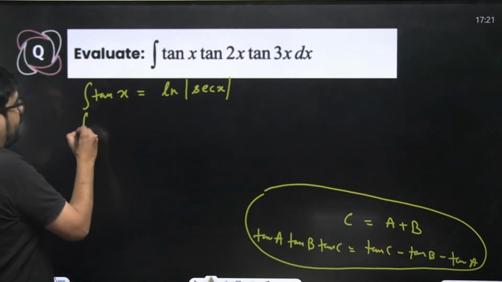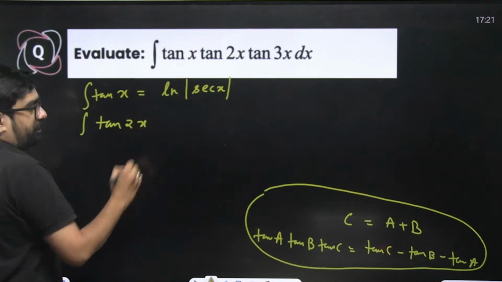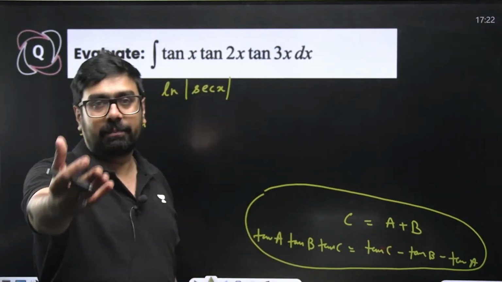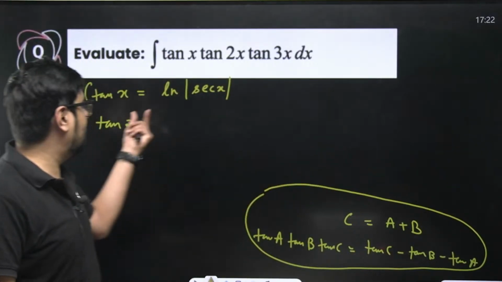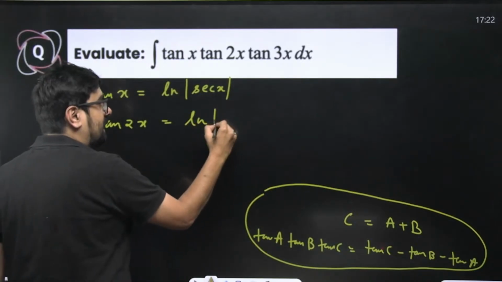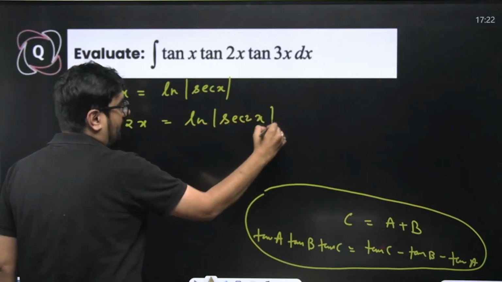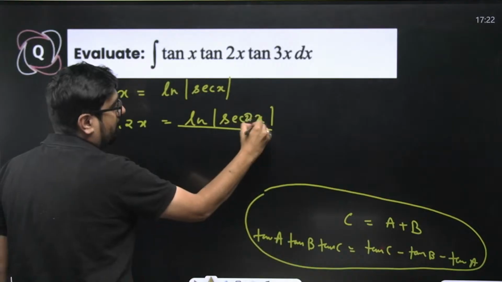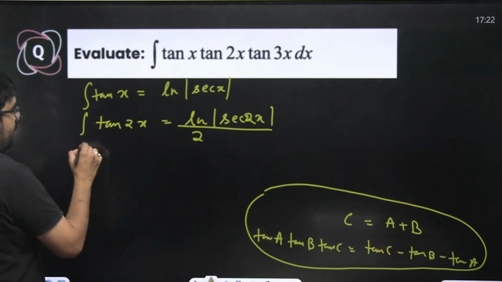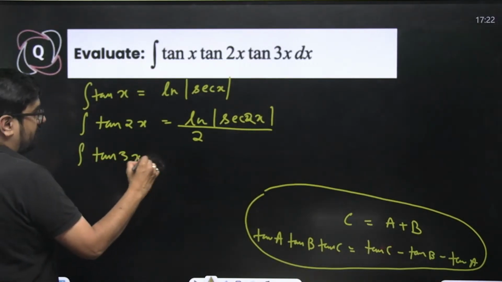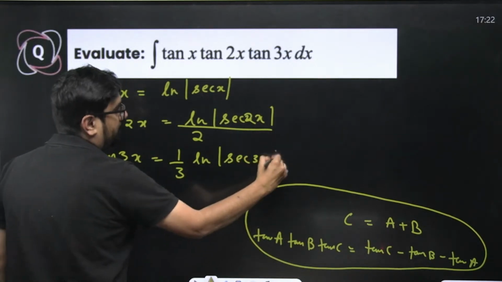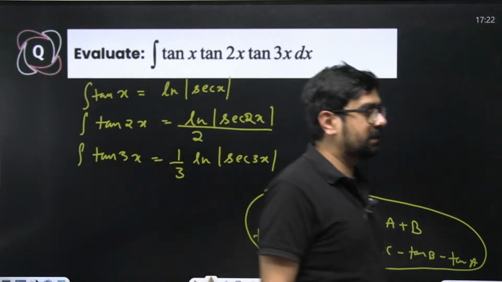Okay. Integral of tan 2x, what will this become? Now no need to put t and all. You can put 2x is equal to t, then 2 dx will become dt and all that. But here directly, this is ax plus b form. So you'll write the same ln of sec 2x, and you'll just divide this with 2. That's it. 1 by 2, multiplied with 1 by 2 or divided by 2, same thing. Tan of 3x, what will this become? This will become 1 by 3 ln of sec 3x. Correct? Any problem in this?